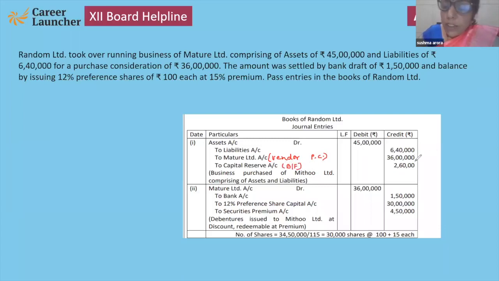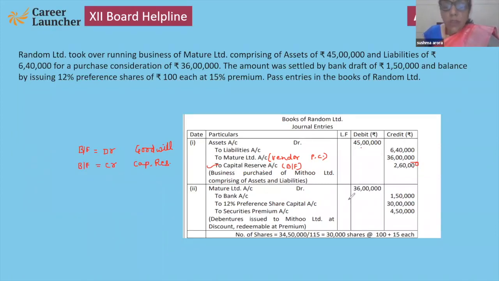Now I want to tell you, if the balancing figure is in debit, then it will be treated as goodwill. If the balancing figure is in credit, that will be treated as capital reserve. So here the balancing figure is in credit, so we can say this is CR, capital reserve. If that balancing figure is on the debit side, then it is to be treated as goodwill.